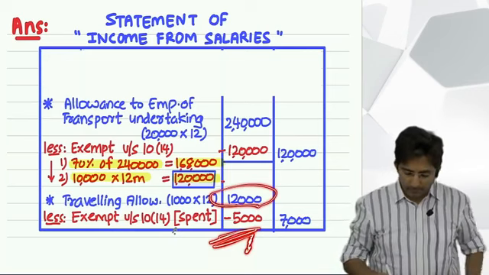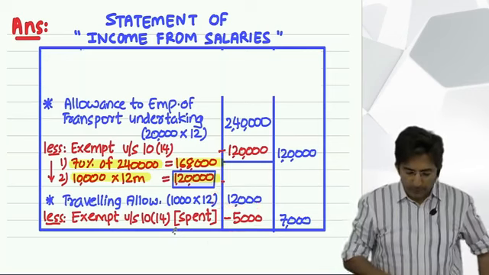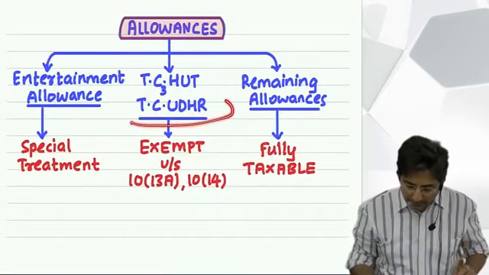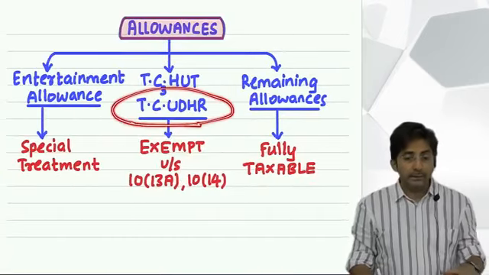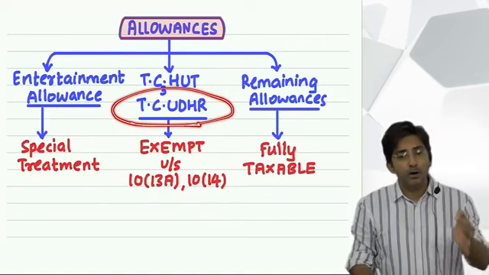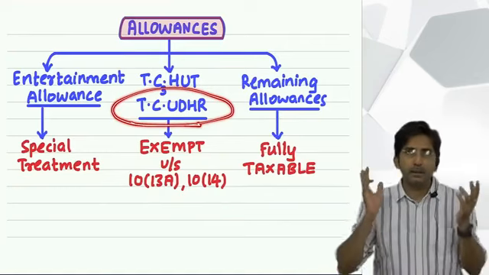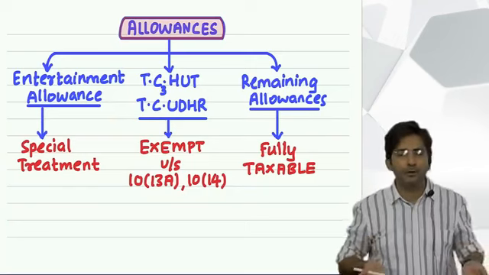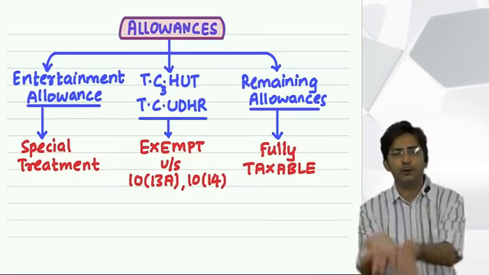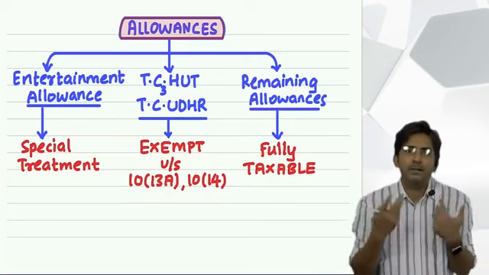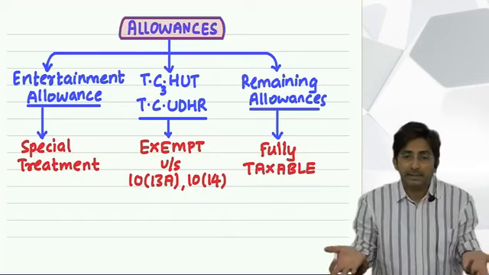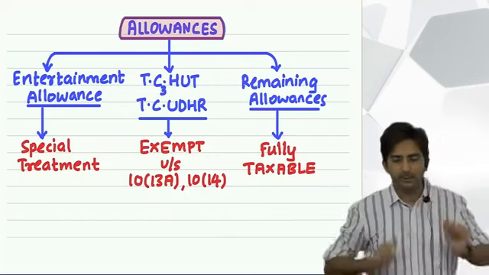Okay. So this was helper allowance. See, I told you first only, all the allowances are having the same rule. Reason, because all allowances are for office purpose. And what is the mentality of government, whether it is traveling, conveyance, uniform, after all, everything is for office purpose. So for us, it's one and the same. That's why the rule is one and the same. Exempt amount depends on how much you spent.